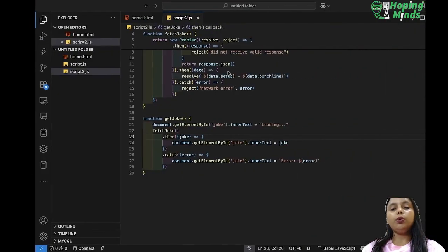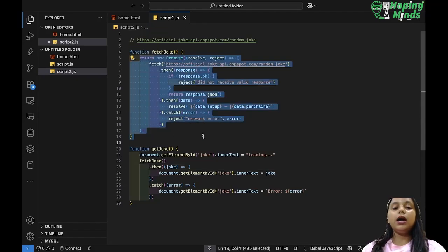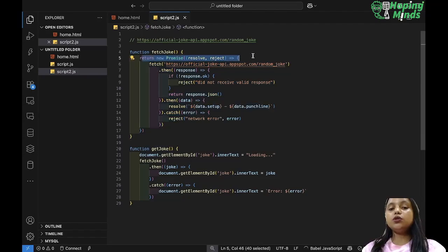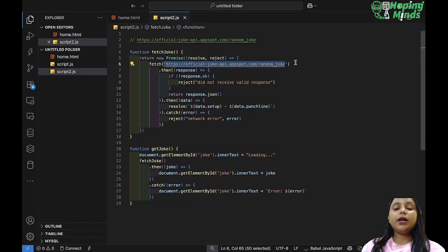This API will every time generate a random joke. So what happened over here in the code, let's understand again. I created a function which will return a promise, and inside this promise I also need to use the fetch method, and fetch also returns a promise. What will happen is this API will get me a response, and this response is returned by fetch to then. If this API gives a response, then our JSON format will get returned.